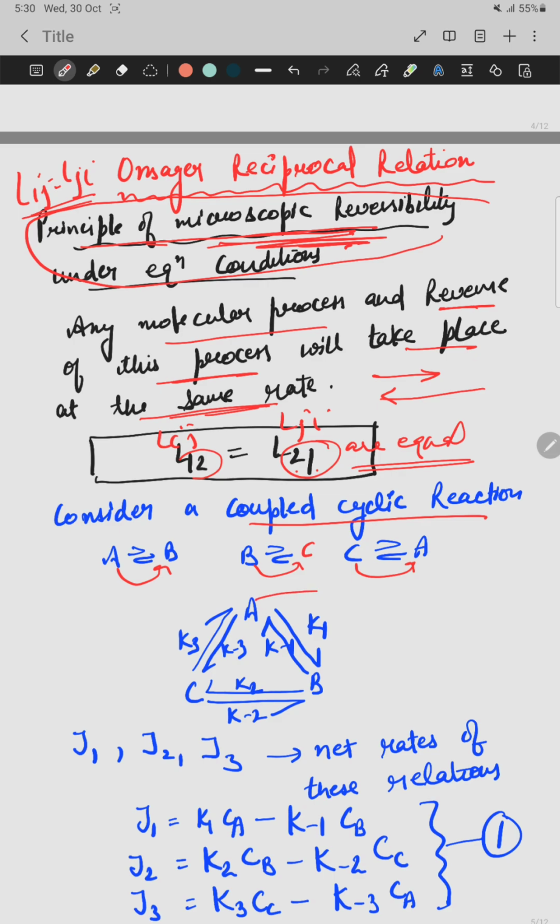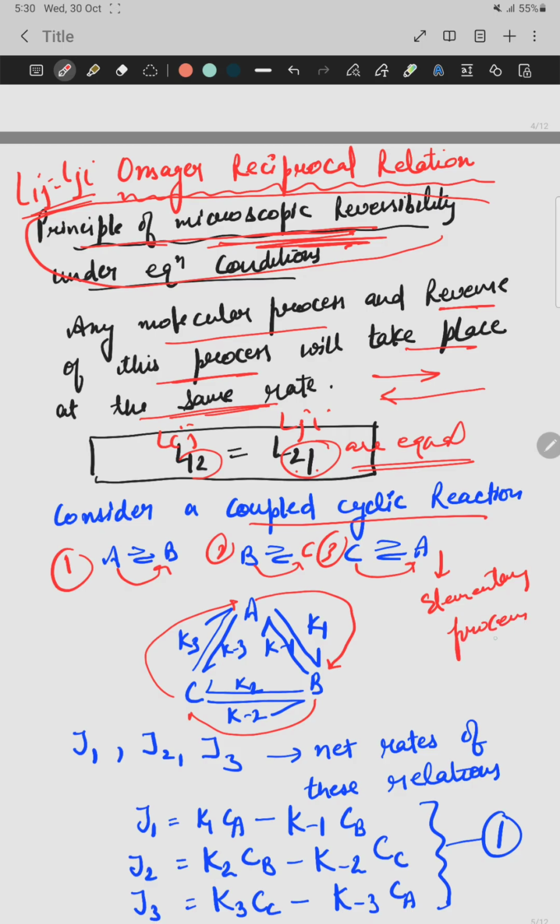If we start from A, we reach B, then B to C, and C to A. All these three processes are known as elementary processes. They are all in equilibrium with one another. A and B are in equilibrium: the rate constant of the forward reaction is K1, and of the backward reaction is K minus 1.